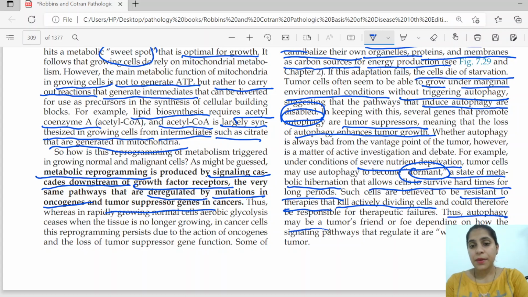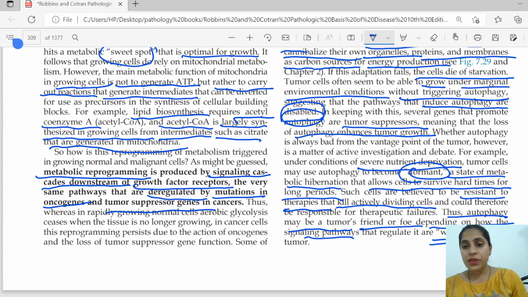Thus, autophagy may be a tumor's friend or foe depending on how the signaling pathways that regulate it are wired in a given situation or in a given tumor. So, two things are important in autophagy: what is autophagy? Whenever there is less energy, reduced ATP, the cell eats its own organelles or its own protein to form energy.